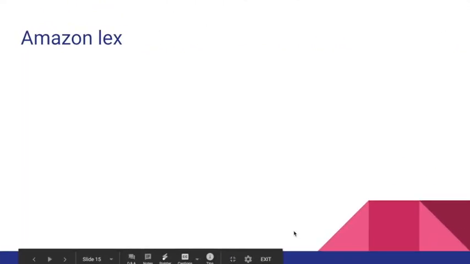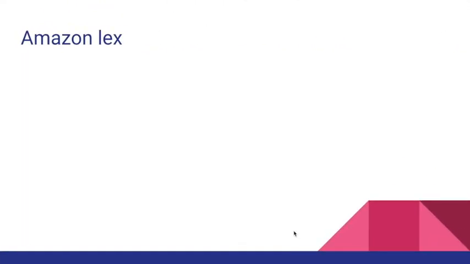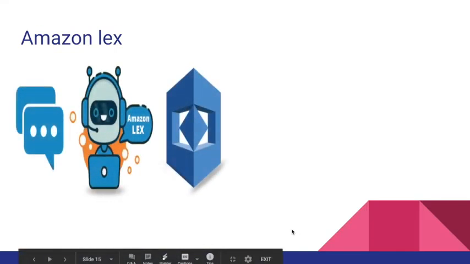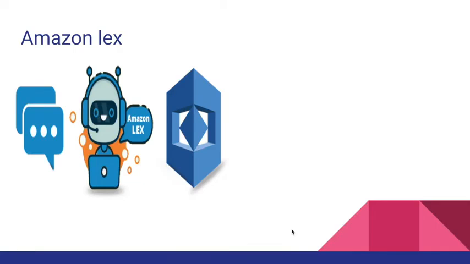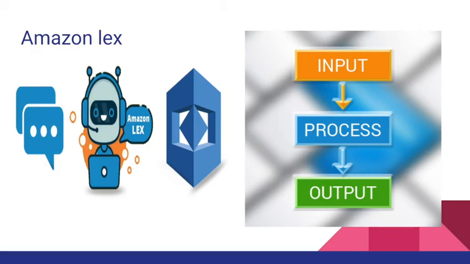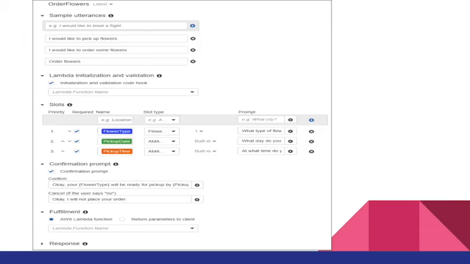Let me explain what Lex is. Lex is a tool provided by Amazon, which we have used in our application to train our chatbot to provide restaurant recommendations. It provides us means to train our chatbot with some of our own predefined input text in such a way that it performs tasks that we want. In our case, provide restaurant recommendation from around our area. Let me explain with the following example how it functions.